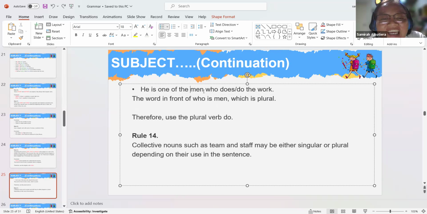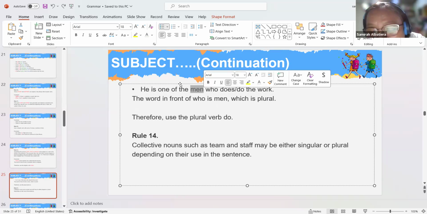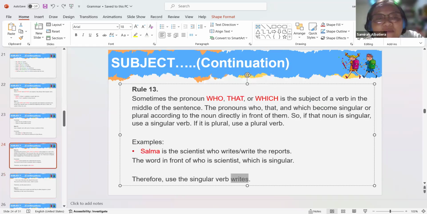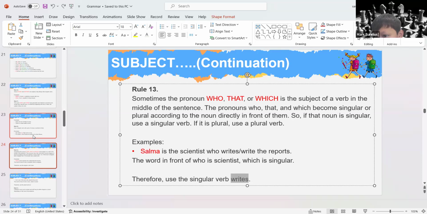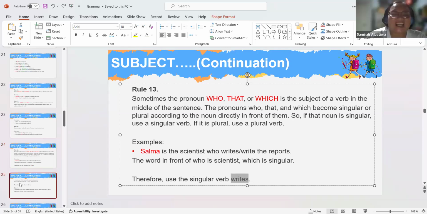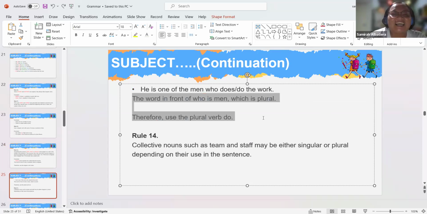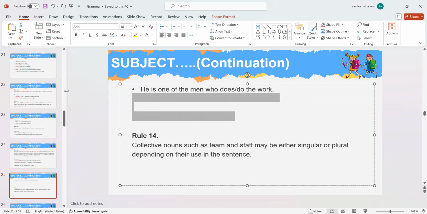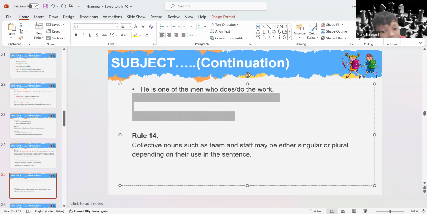Look at this. Man is what? Singular, plural? Plural. So we actually refer to the plural noun, wherein men is in front of the pronoun who.